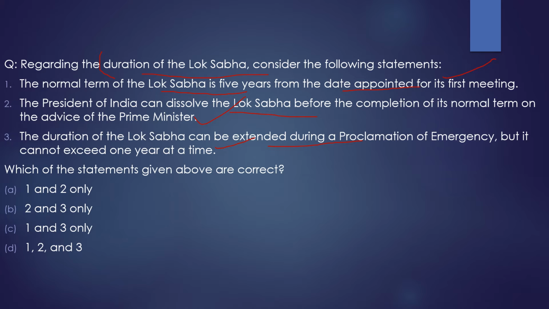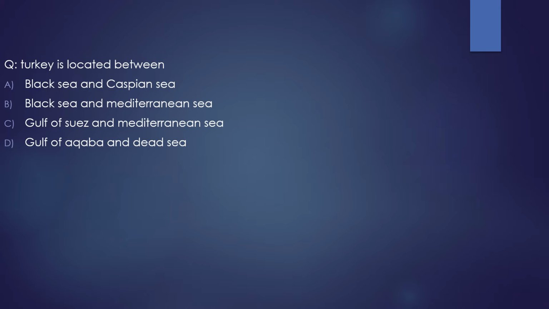With this, let's move to the last question of our discussion from the previous year question book. As you know, this question is from world geography, and this question was asked in 2014. Let's see what the question says. The question is about Turkey being located between the Black Sea and the Caspian Sea. No. Gulf of Suez and Mediterranean Sea. No. Gulf of Aqaba and Dead Sea. No. Black Sea and the Mediterranean Sea. That is the correct answer.